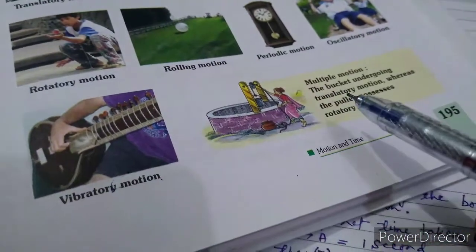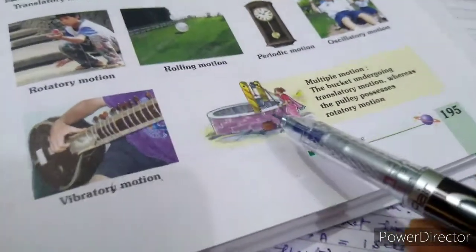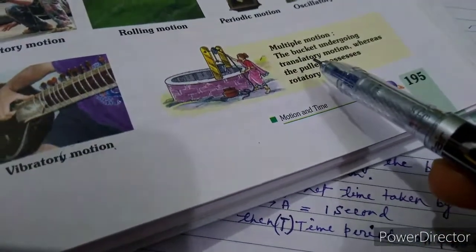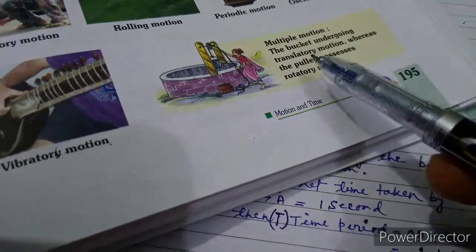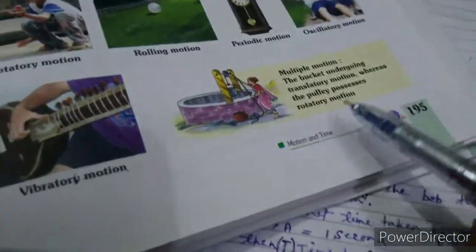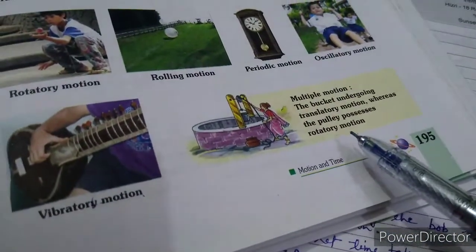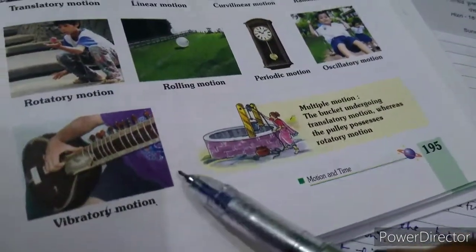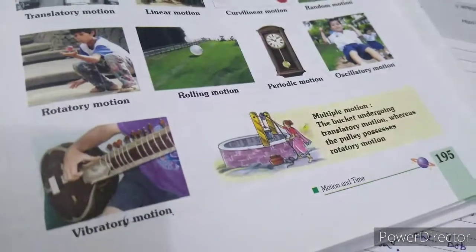Okay, and multiple motion. See, here is a pulley, and in this pulley there are many motions. This bucket is undergoing translatory motion, whereas the pulley possesses rotatory motion. So all these were the types of motions.